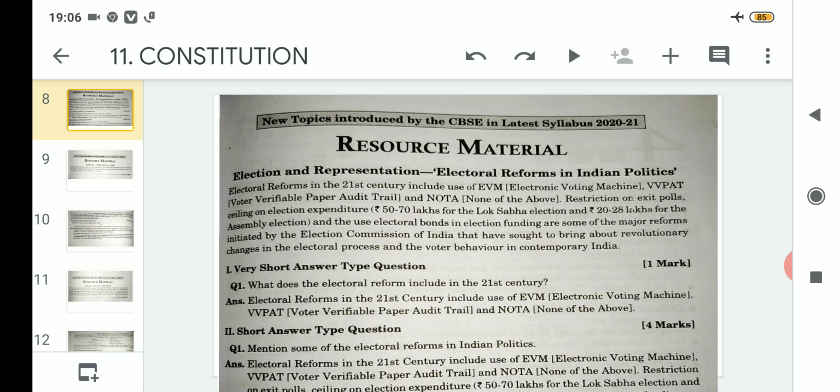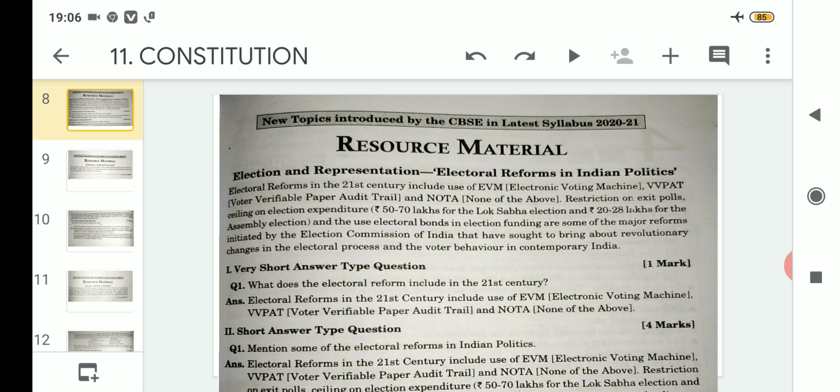Clear? And the use of electoral bonds in election funding are some of the major reforms initiated by the Election Commission of India that have sought to bring about revolutionary change in the electoral process and the voter behavior in contemporary India. So as a whole, you can see that there are at least 6 major reforms or changes that have been made in Indian politics related to the electoral process. Number 1 is introduction of EVM.